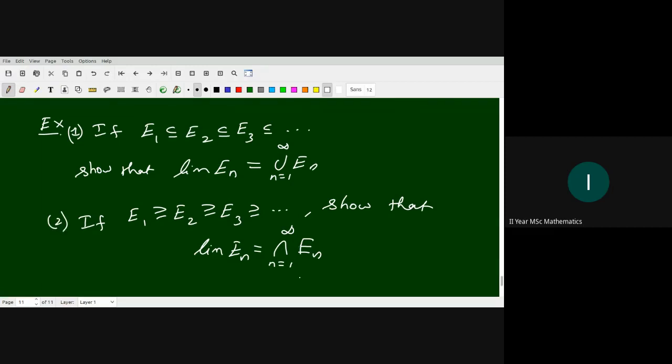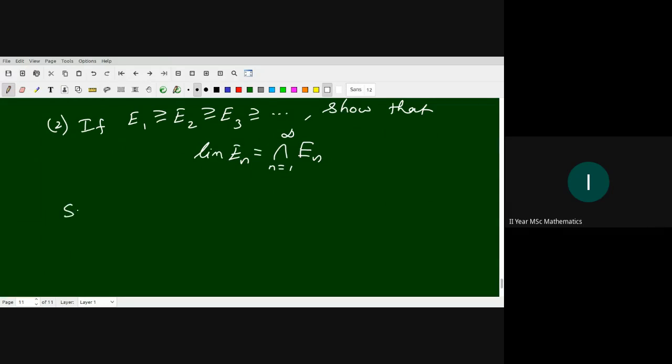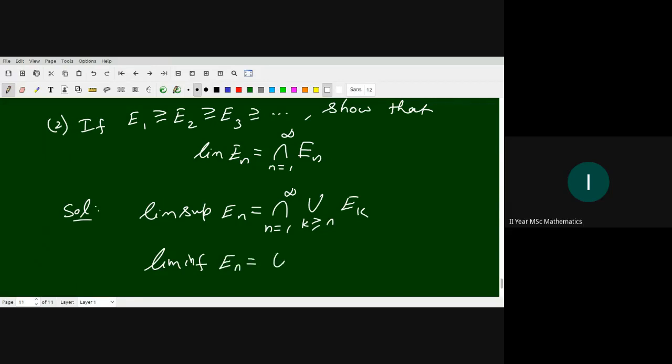Limit supremum. How do you find this? How do you solve the exercise? Find the limit supremum of En, that is, the intersection over n from 1 to infinity of the union over k greater than or equal to n of ek. We must calculate this. How do we calculate the limit infimum of En? The union over n from 1 to infinity of the intersection over k greater than or equal to n of ek. Calculate both. For the first exercise, the union will come; for the second exercise, the intersection.